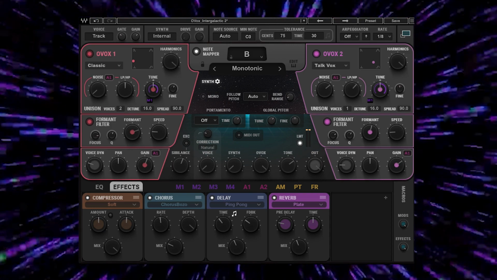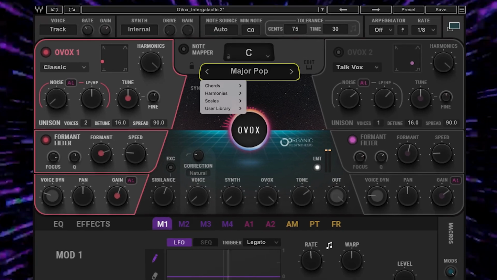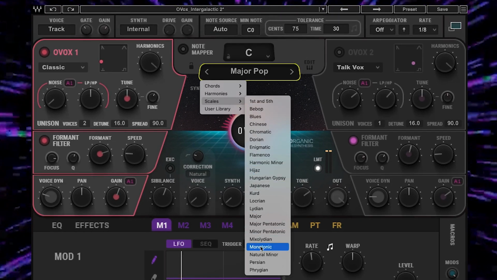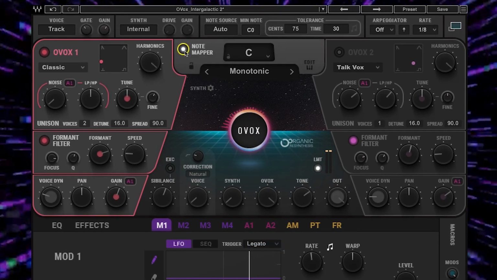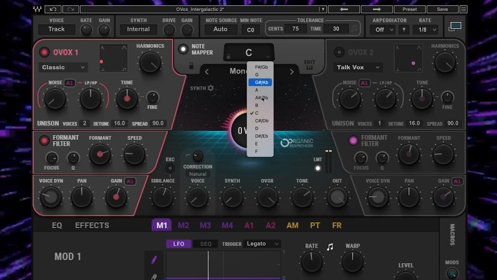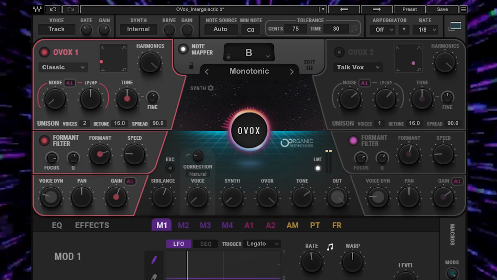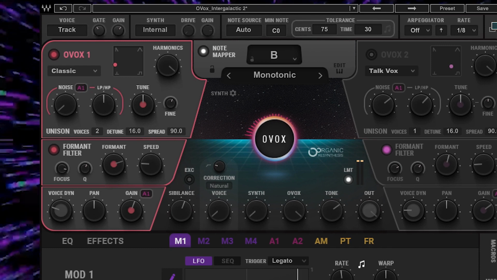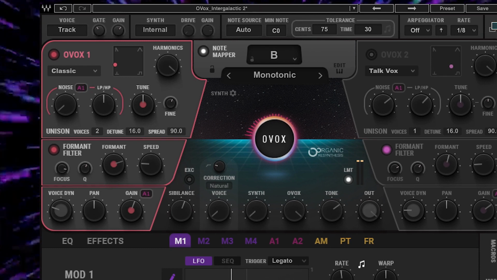This one is super robotic and monotonic, so underneath the built-in scales, we're gonna choose monotonic, and I'm gonna turn on the note mapper. The intro of this track is in the key of B, so we're gonna set that. We're gonna start the sound off on OVOX 1 with the classic filter in these settings.